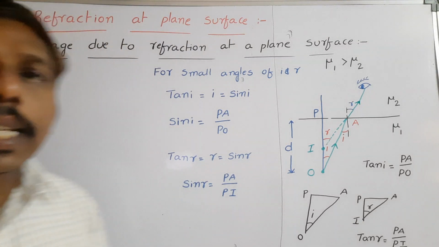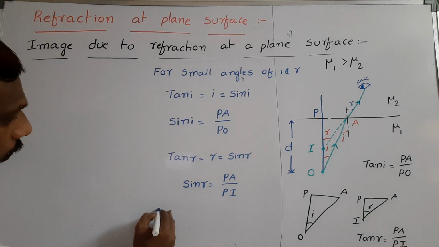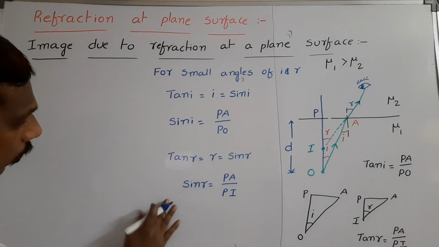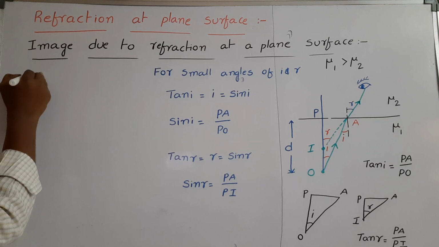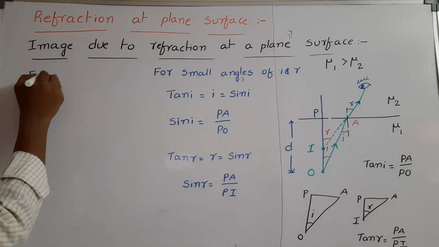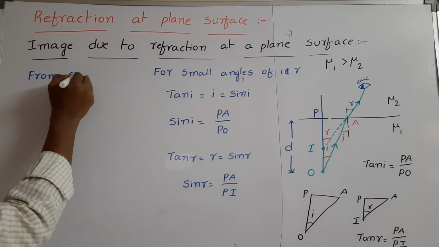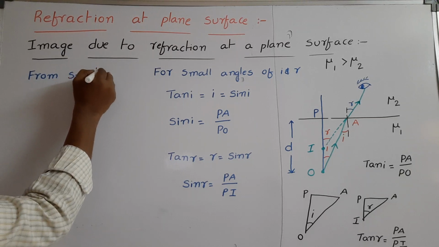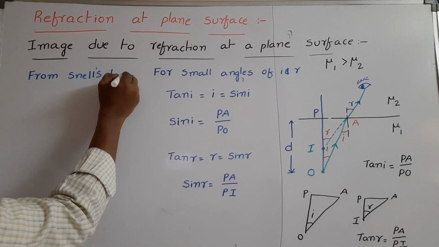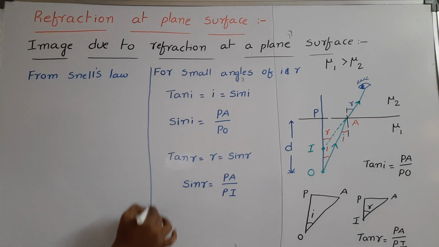We know Snell's law. What is Snell's law? Already I said, sin I by sin r is equal to constant for a given pair of media. That is Snell's law.